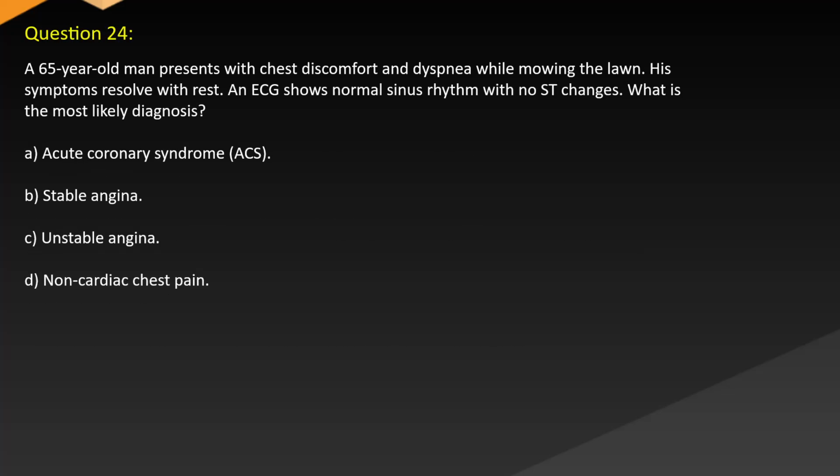Question 24. A 65-year-old man presents with chest discomfort and dyspnea while mowing the lawn. His symptoms resolve with rest. An ECG shows normal sinus rhythm with no changes. What is the most likely diagnosis? A. Acute coronary syndrome. B. Stable angina. C. Unstable angina. D. Non-cardiac chest pain.